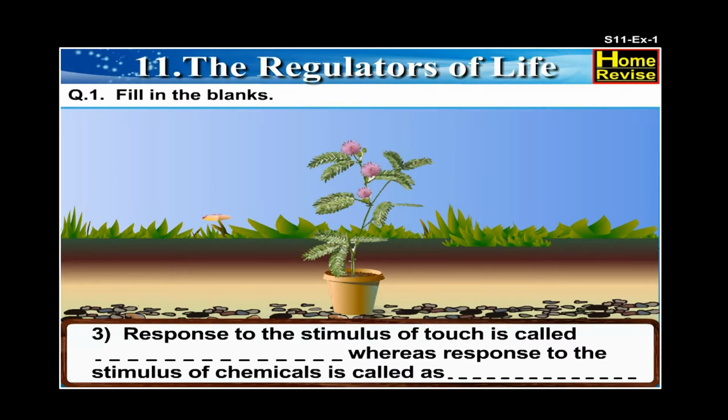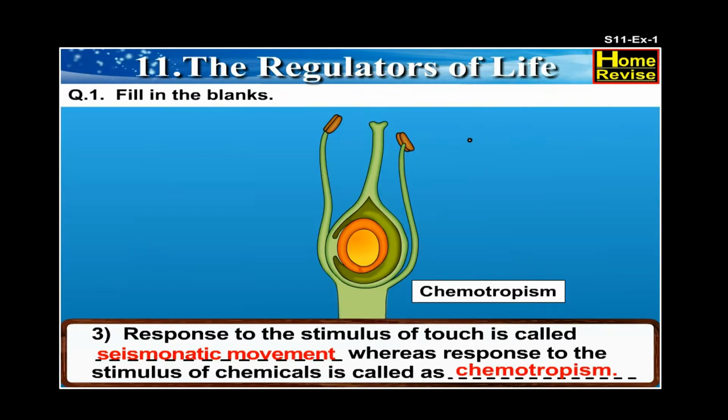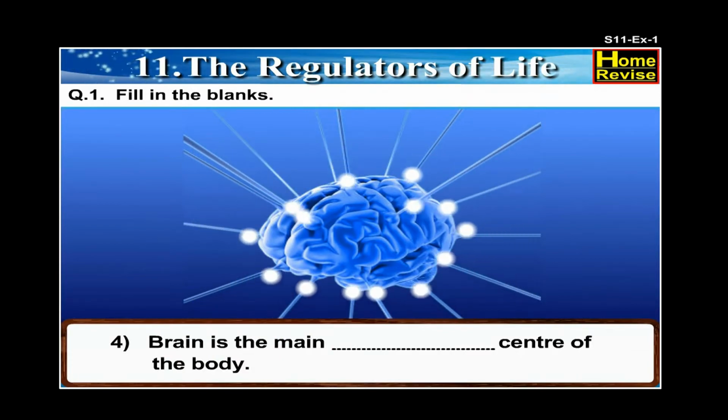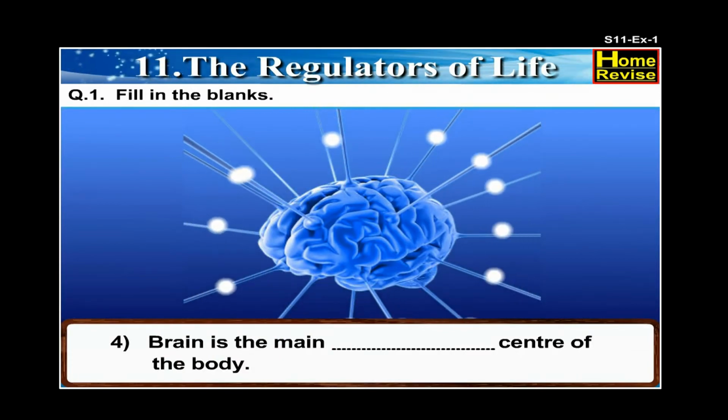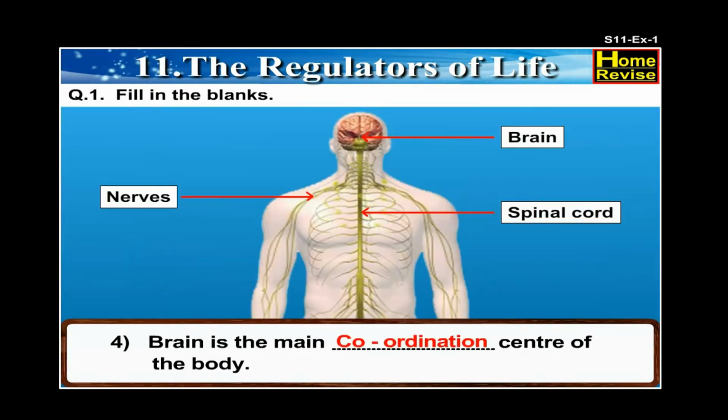The answer is response to the stimulus of touch is called seismonastic response, whereas response to the stimulus of chemicals is called as chemotropism. 4. Brain is the main dash center of the body. The answer is brain is the main coordination center of the body.